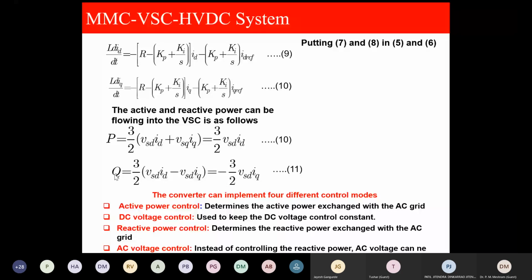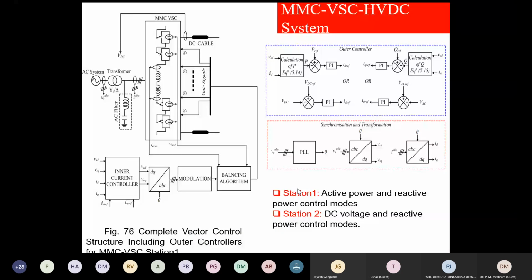There are four methods of voltage control: DC voltage, reactive power control, and AC voltage control. These are some of the ways we control in the MMC HVDC controller. This is the ID reference, so we control P. This is the IQ reference, we control Q. Then there is synchronization, where the supply voltage is synchronized with the help of a phase lock loop.